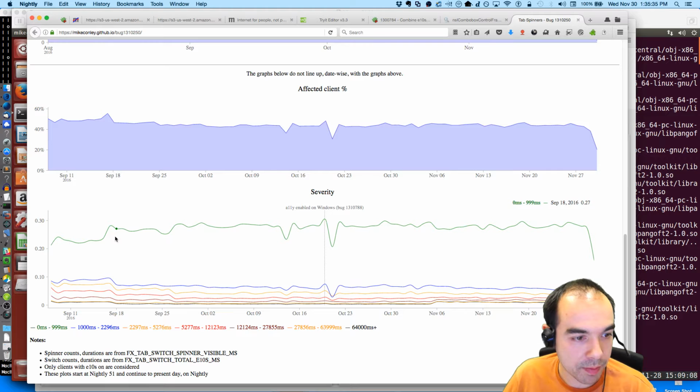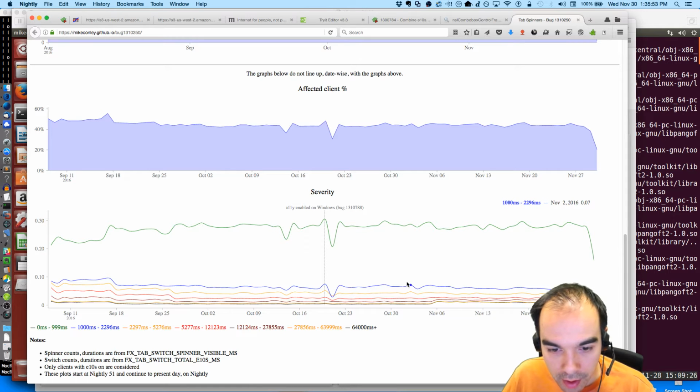The number of people who started experiencing shorter tab switch spinners between 0 milliseconds and 999 milliseconds jumped by 3%. And on November 5th, there was a bump here. The number of people experiencing super long hangs has gone down. That's good.